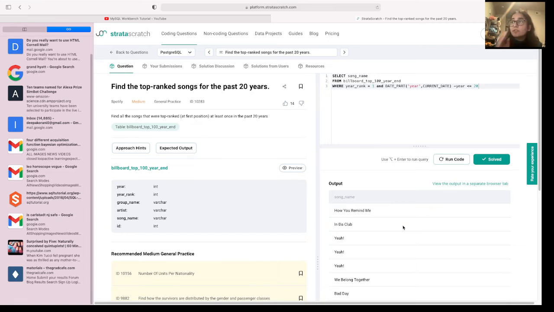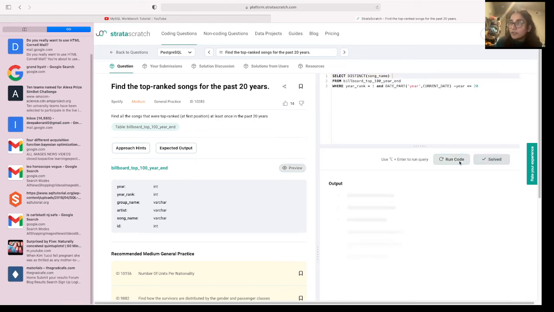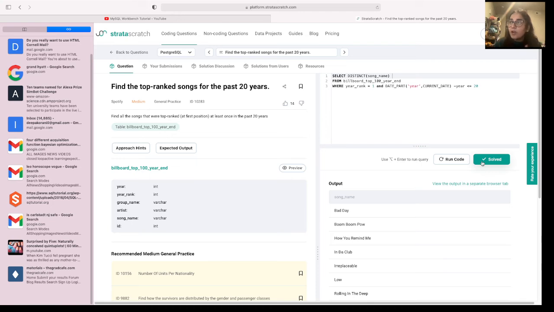Okay, great. So we have the song names now, and let's look at this. So we have the song names duplicated, and we only want distinct. We do not need to repeat it all the time. So let's add a distinct, because that will only return the non-duplicated items. And then we run the code, and cool. Now we have all the song names based on the first rank, and those are those that were seen at least once in the past 20 years, using the date part function call. And I hope this runs.